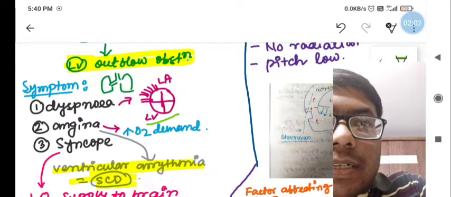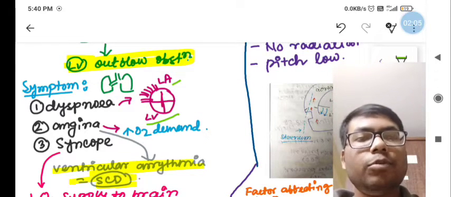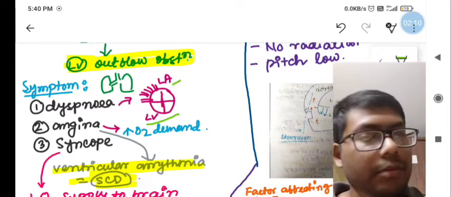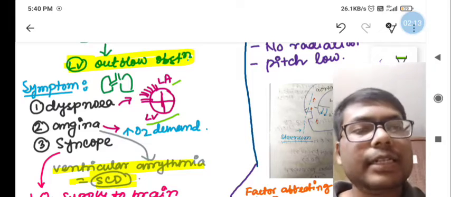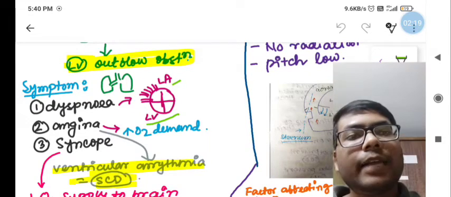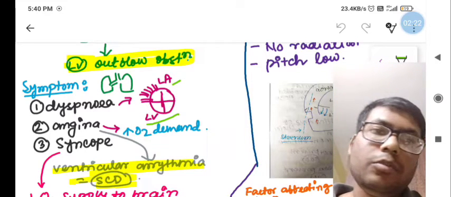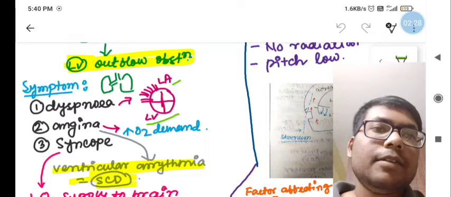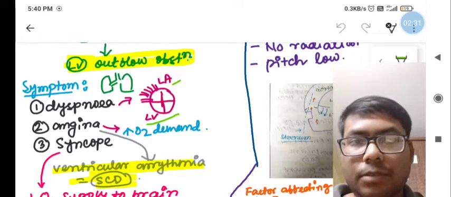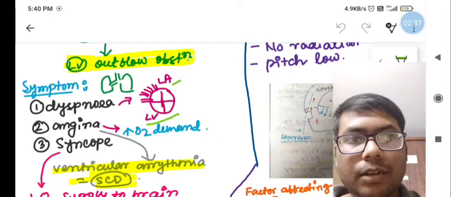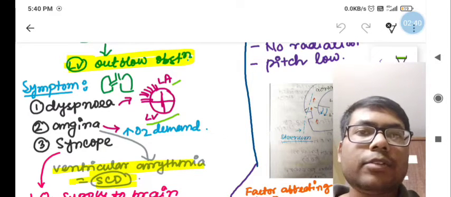this is the left ventricle and this is the left atrium. When the outflow of blood through the left ventricular outflow tract is obstructed, more pressure is generated in the left ventricle because there is more blood, and that increases the pressure in the left atrium. That pressure goes backward through the pulmonary veins and ultimately increases pressure in the pulmonary venules and alveoli, and there is congestion in the alveoli,